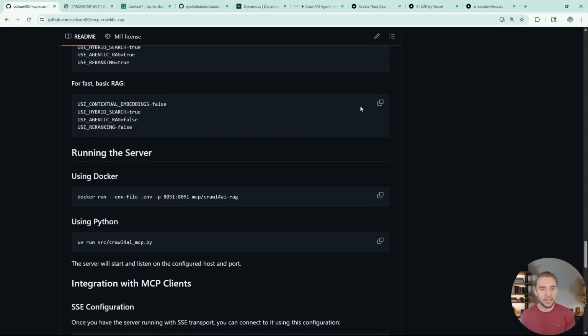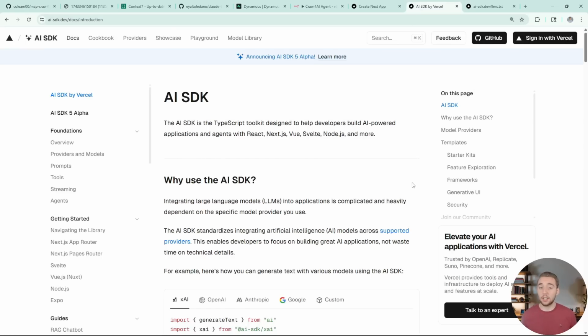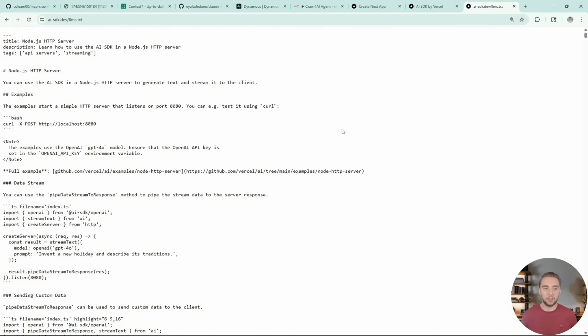For the demo in this video, I'm going to be using the documentation for the Vercel AI SDK. This is a front-end library helping you create front-end applications around your AI agents, and they have an LLMs.txt page. This is all of their documentation combined into a single page in Markdown format, specifically to be ingested by LLMs using tools like our RAG MCP server.